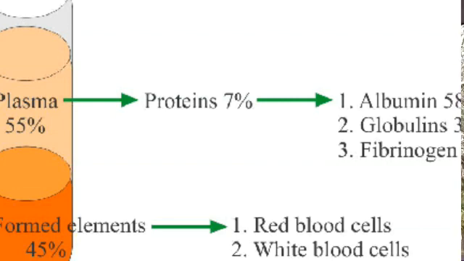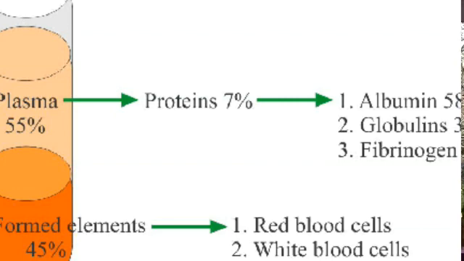Then we can see the blood cells. 45% of blood is made up of blood cells. There are mainly three types of blood cells. They are red blood cells, white blood cells, and platelets.